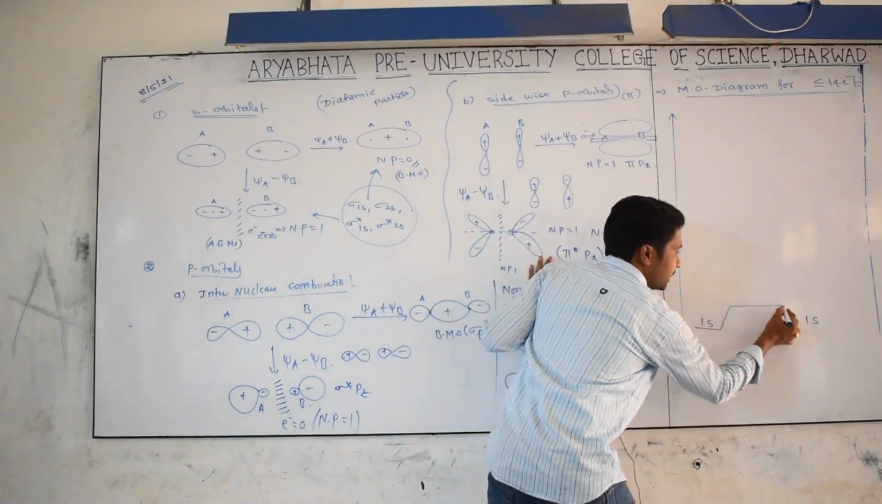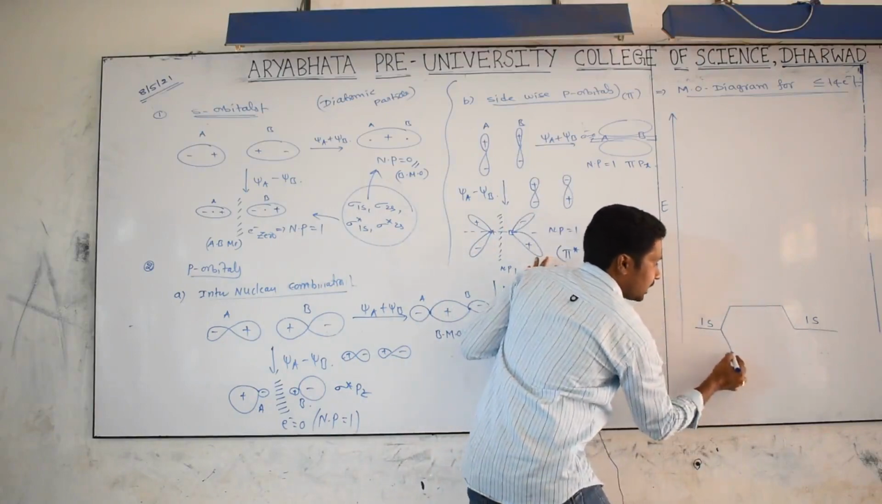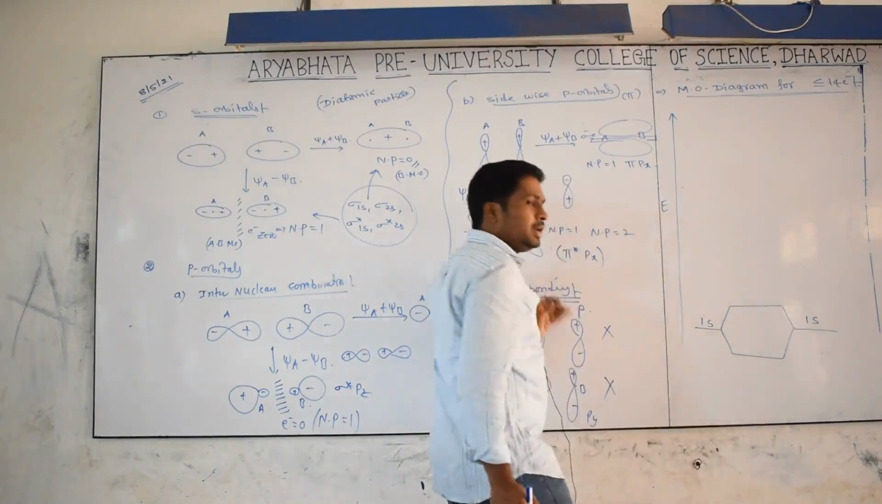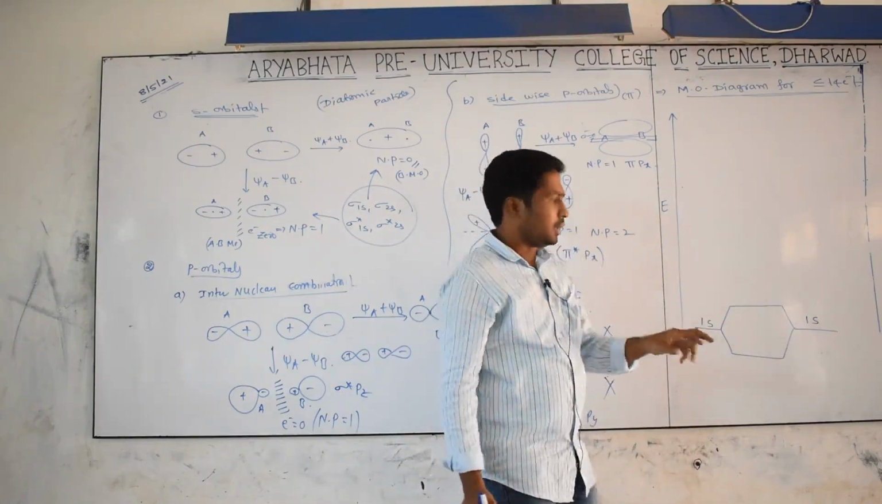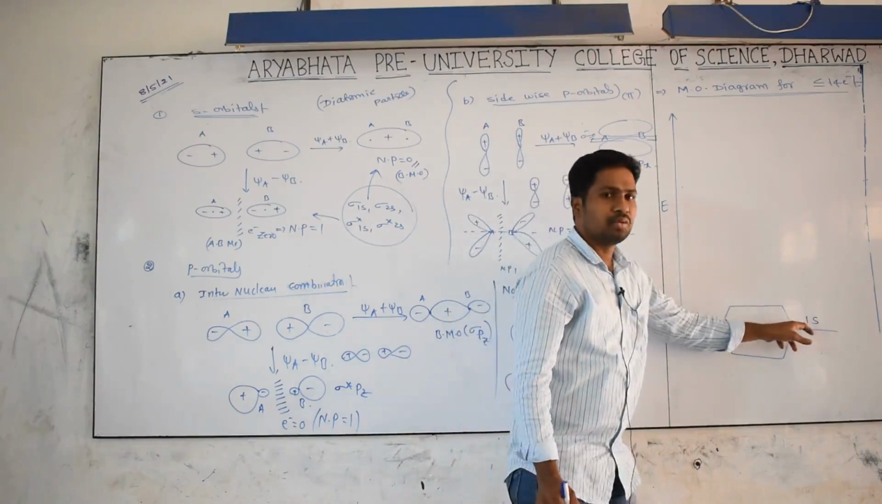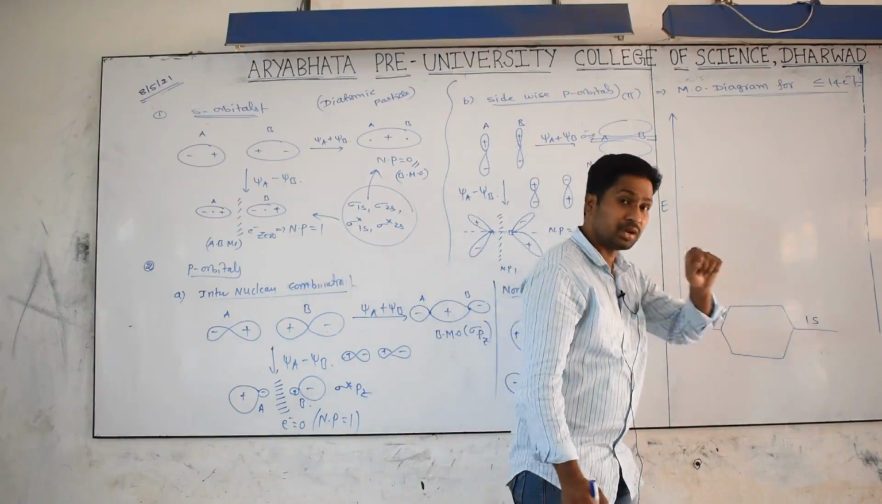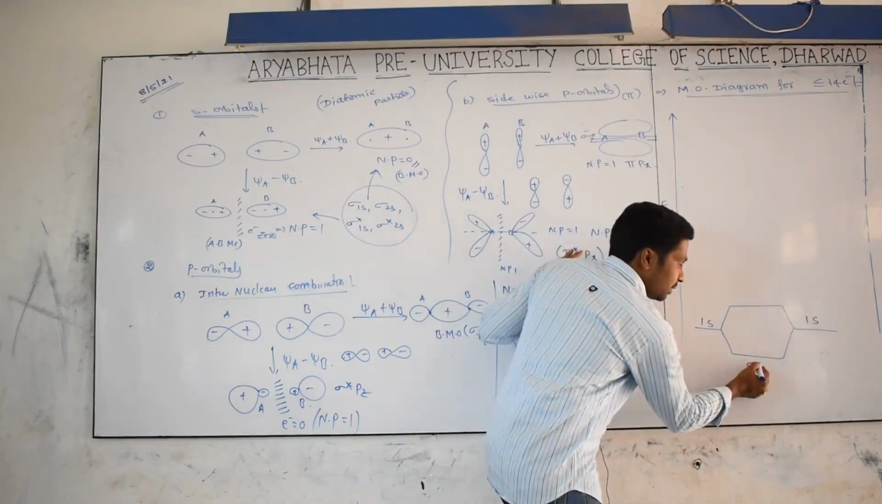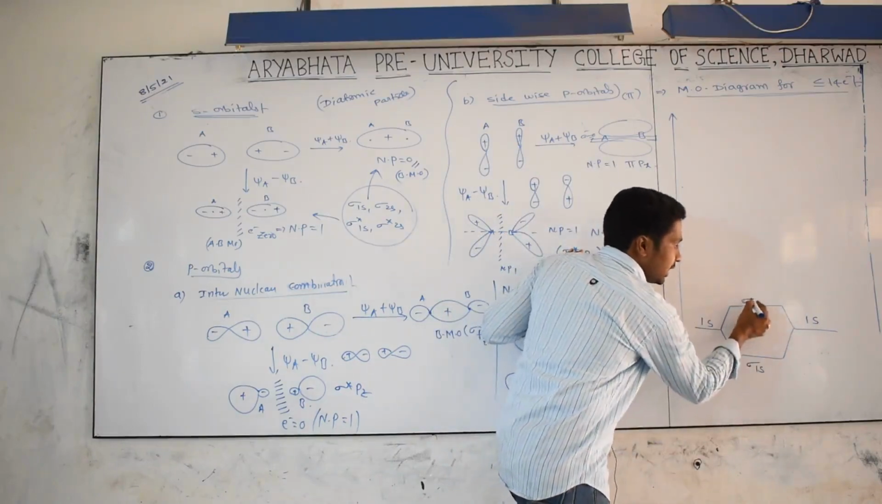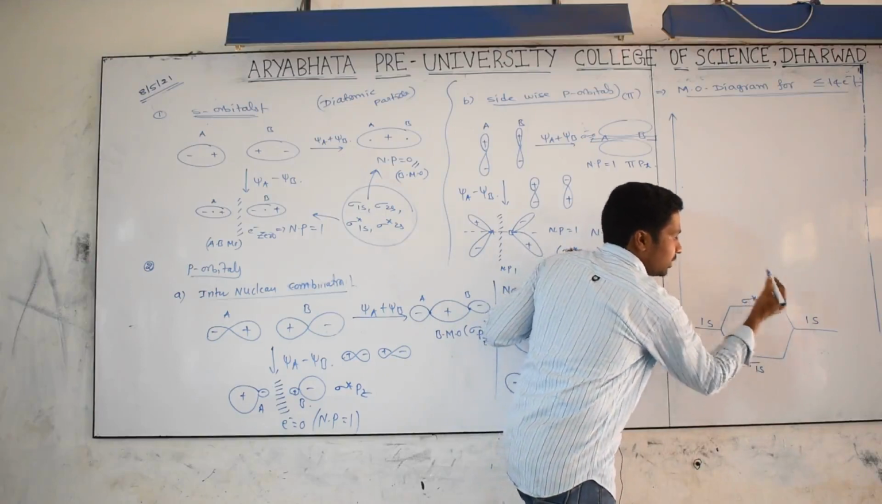Half of them have higher energy and half have lower energy. S orbitals are of how many types? One, and this is one, so two combinations means you are getting two molecular orbitals. One is the bonding sigma 1s, and the other is the anti-bonding sigma star 1s.